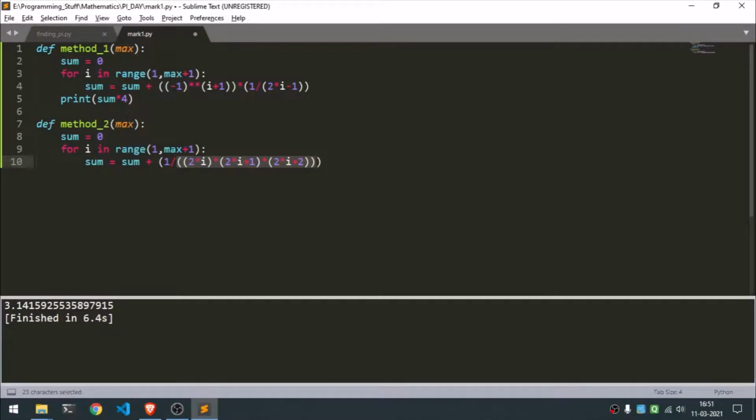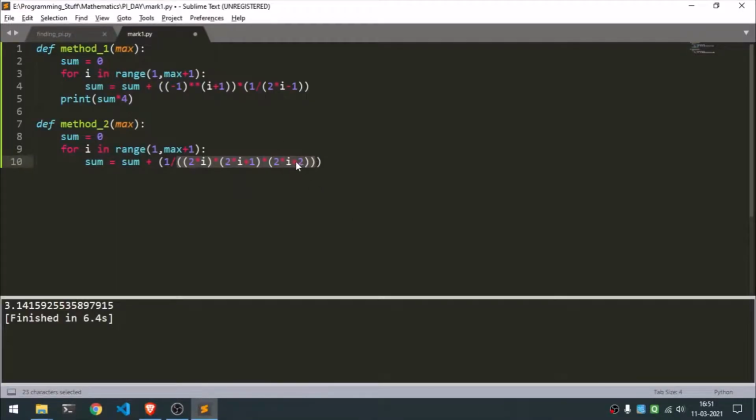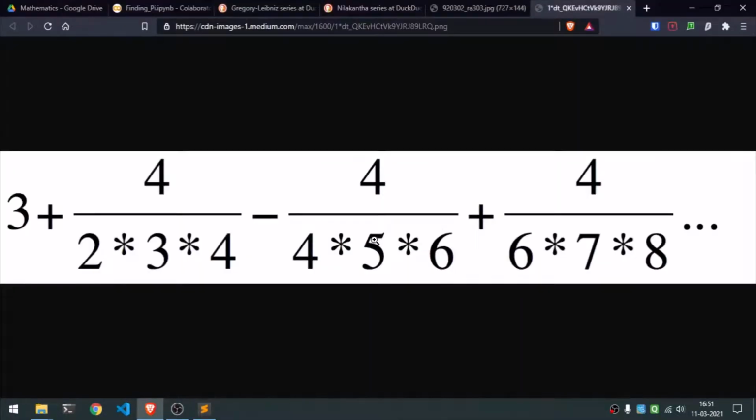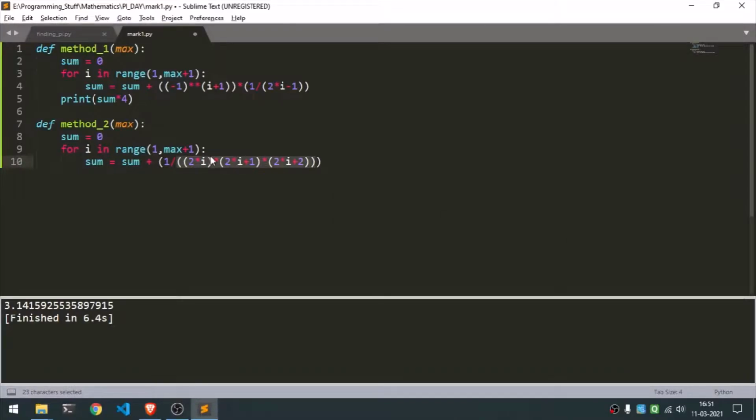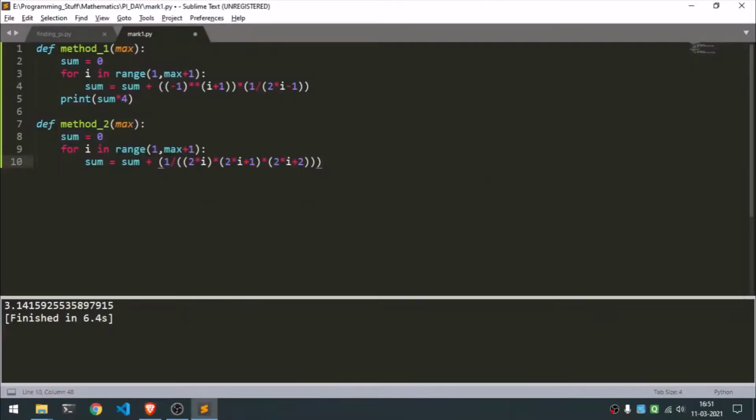So if we put 2 in here, that would be 2 times 2, that would be 4, the first term. 2 times 2 plus 1, 5. 2 times 2 plus 2, 6. So it seems to be working, and for the third term it would be the same thing. 2 times 3 would be 6, and then 7 and 8 and so on. Okay, so we already got the series in proper. Now we just have to do the alternating sums. As you can see, it's a plus minus plus, so the same thing that we did here applies. So I'm just gonna copy it from here and paste it.